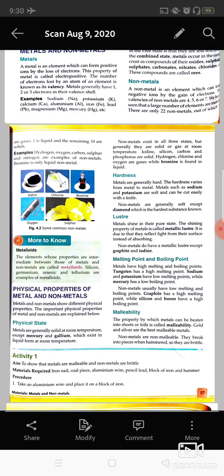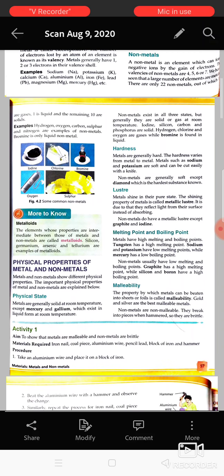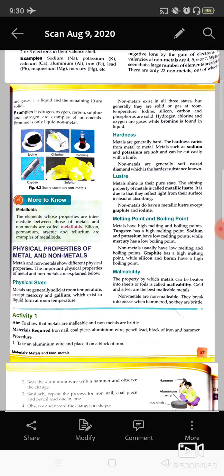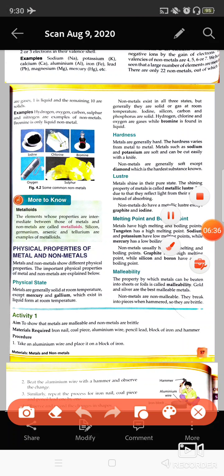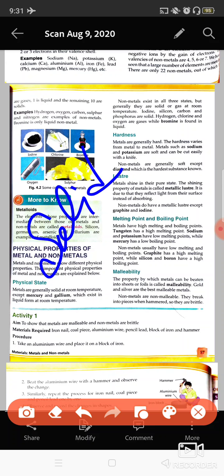Now let us see some more properties of the metals and non-metals. First of all, I'm going to discuss the physical properties. The first property is the physical state of matter. These are found in 3 states only: solid, liquid or gas. If I talk about the metals, all the metals are found in solid state only.